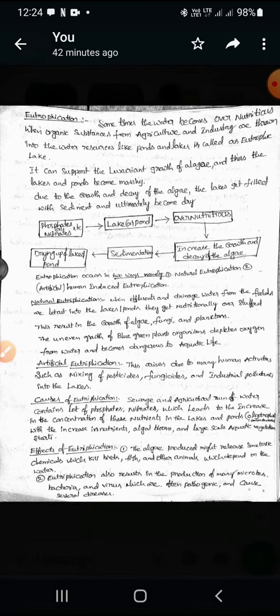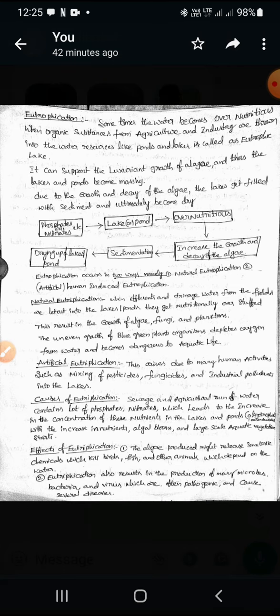Next, causes. What are the main causes of eutrophication? The first one is sewage. Sewage means wastewater released from homes. Second one, agriculture, where we use fertilizers and fungicides.